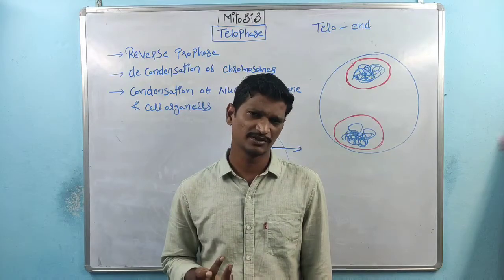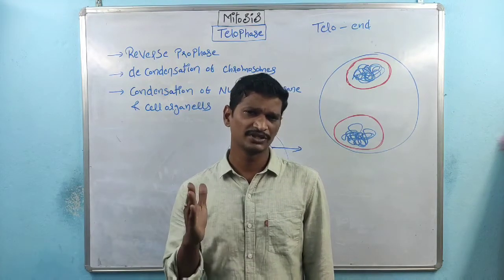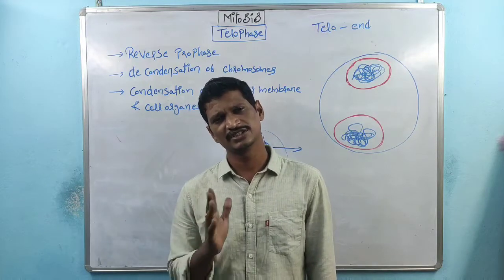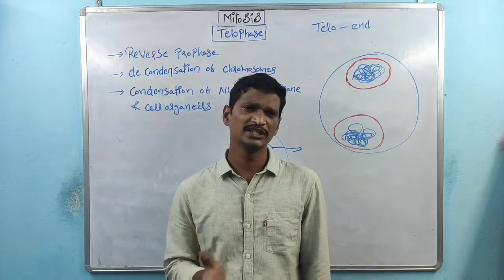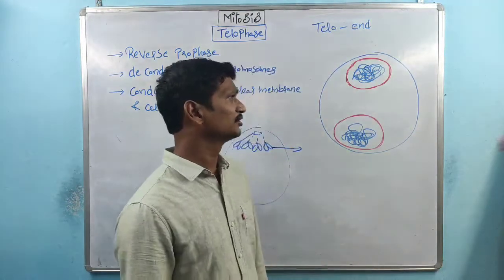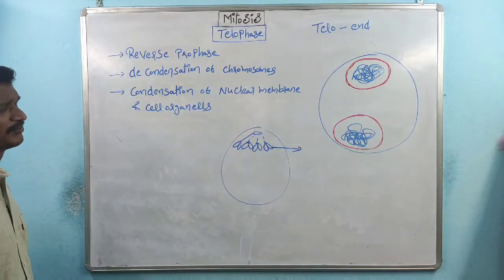The energy synthesized in G1 and G2 phase is utilized within the karyokinesis process. So that is about cell organelles formation and nuclear membrane formation.